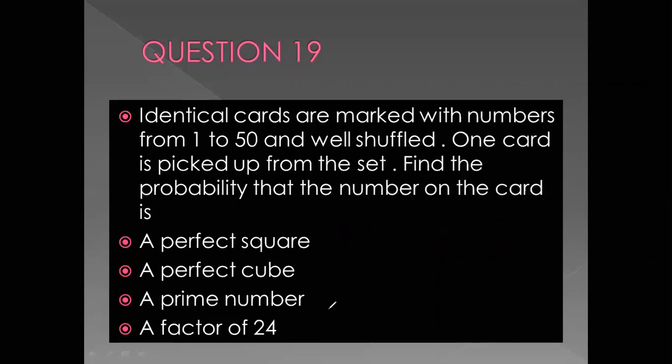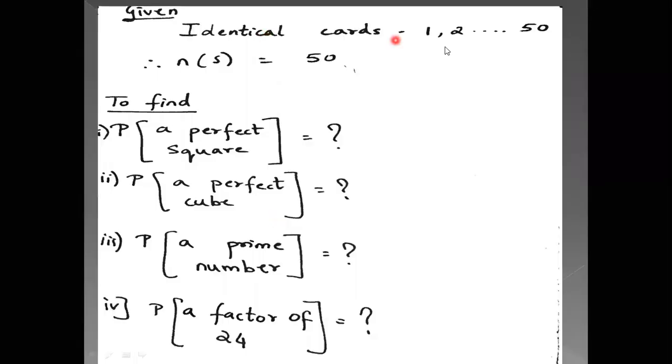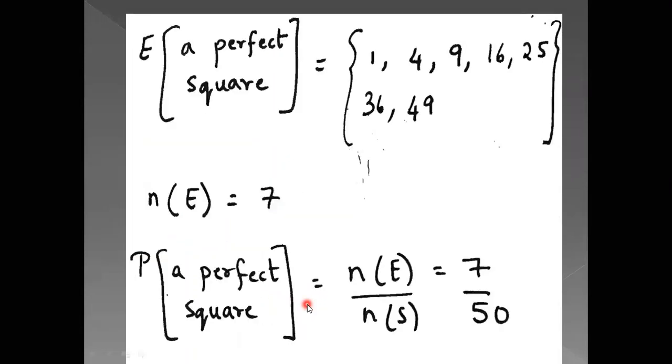Now we go to the next slide. So in the next slide, identical cards. The numbers are 1, 2, 3, 4 and so on till 50. So the sample space is 50. Now you have to find the probability that it is a perfect square, a perfect cube, a prime number and a factor of 24. First is to find that it is a perfect square.